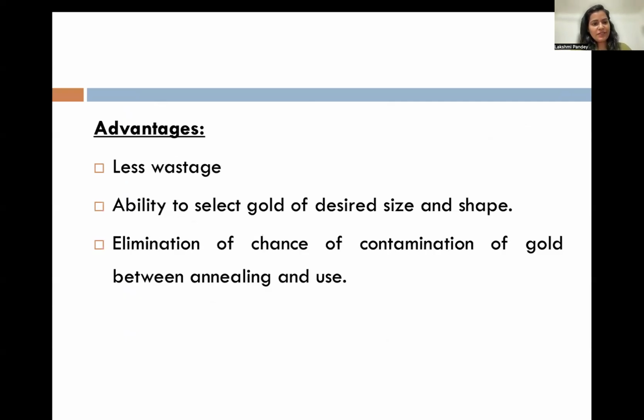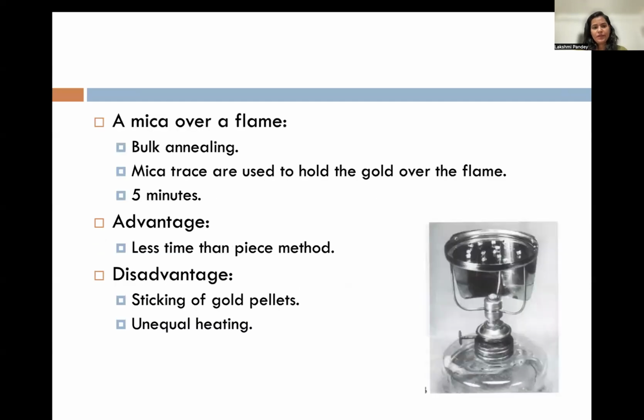Advantages: less wastage, ability to select gold of desired size and shape, and elimination of chances of contamination of gold between annealing and use. It means you are heating here, cooling, and then placing it in the cavity. So in between, different steps are not involved where chances of contamination are there.